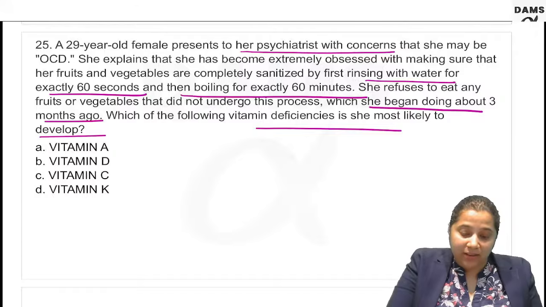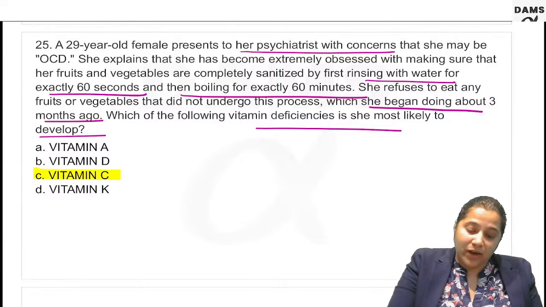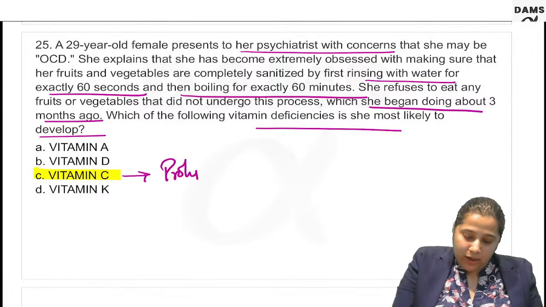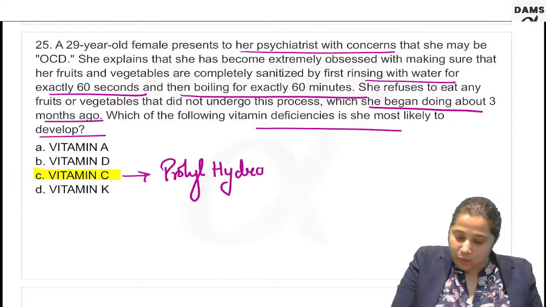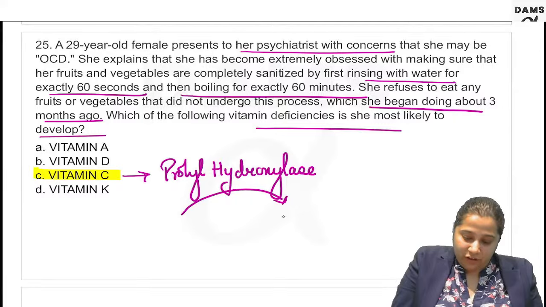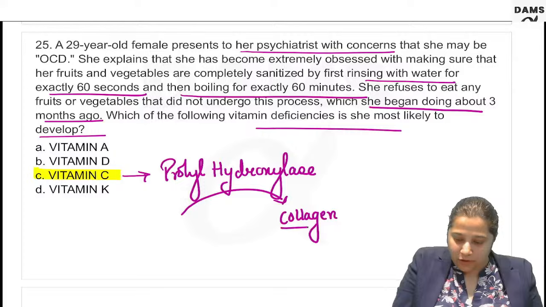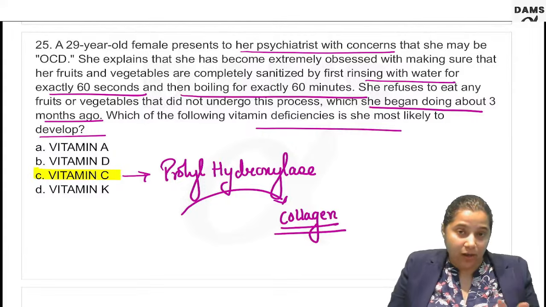It is vitamin C deficiency. Vitamin C is required by an enzyme, prolyl hydroxylase. This enzyme is required for the post-translational modification of collagen.